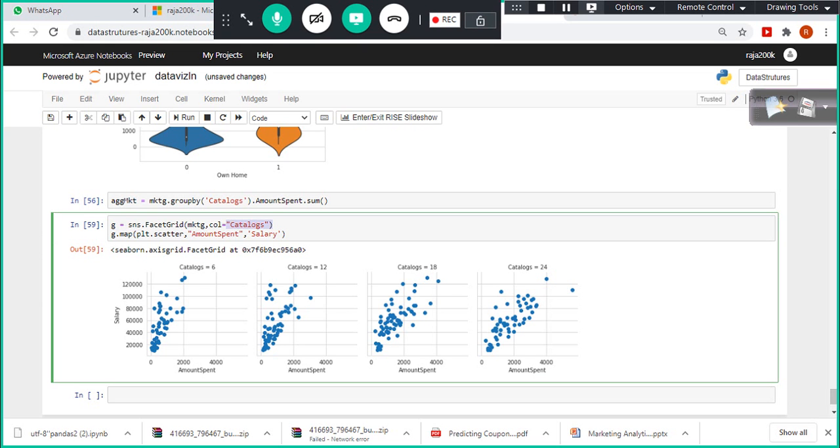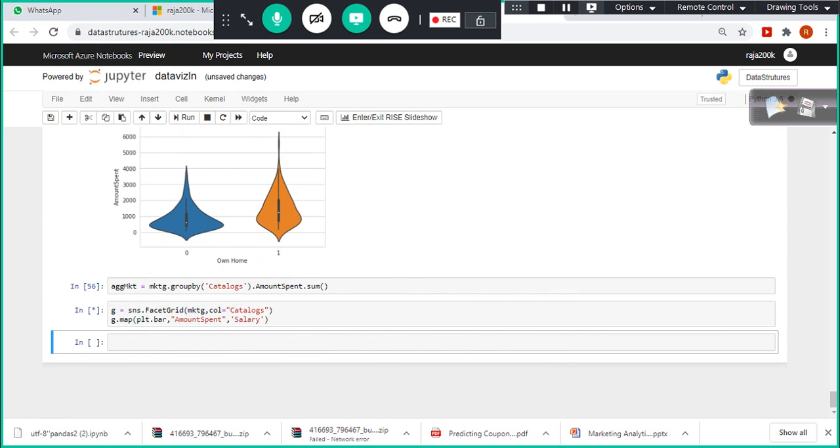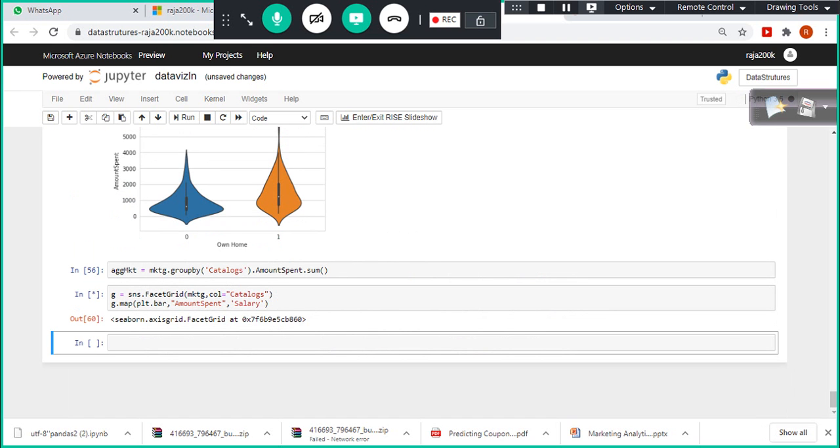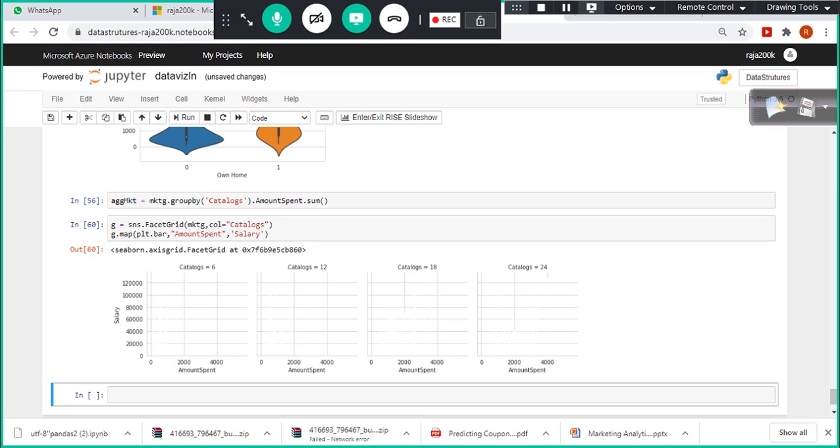So correlated scatter plot. Instead of scatter plot, you can use something else also, right? You can use bar. Let me use bar here. It's not coming out correctly here.